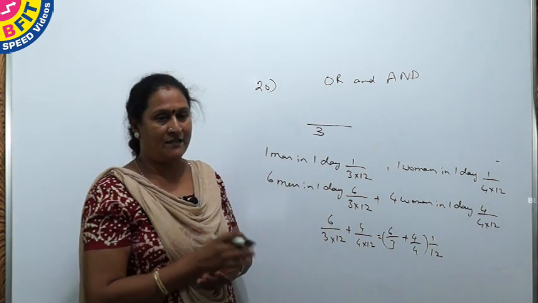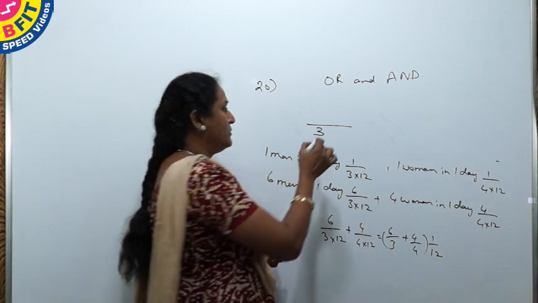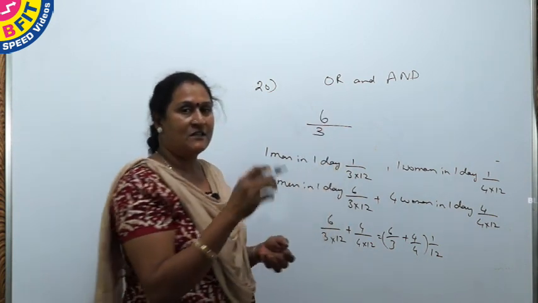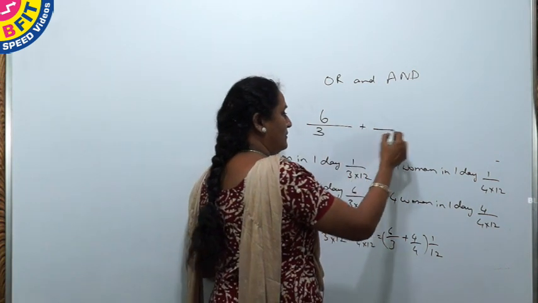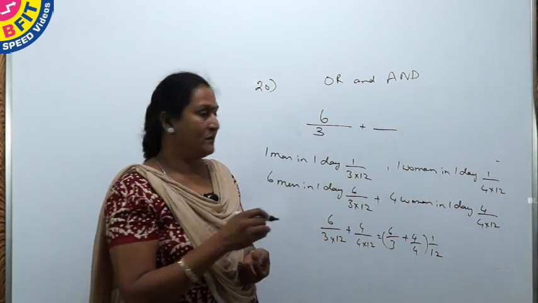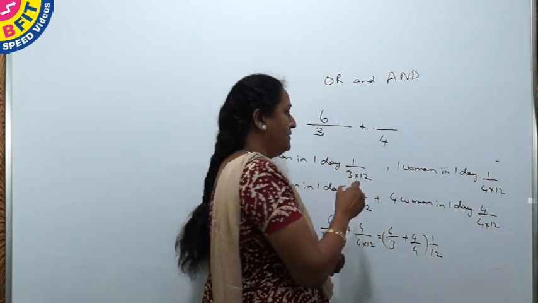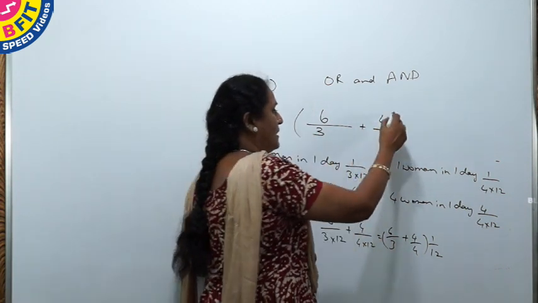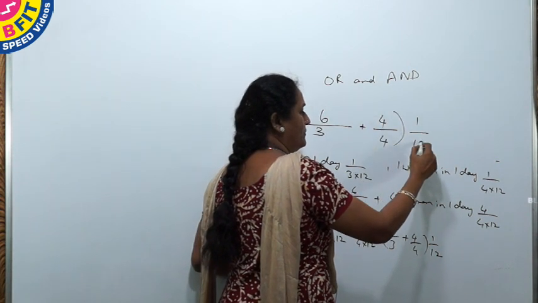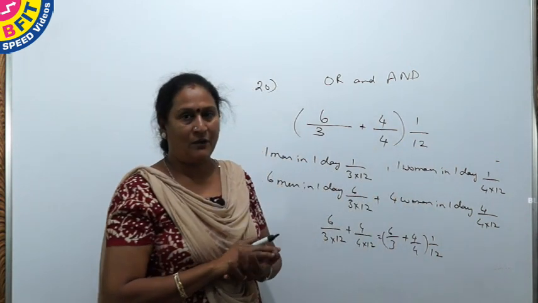So 3 men's data is given, and whatever is asked, you write in the numerator. 6 men's work is asked, and for women, 4 women's work is given in the data, and you are asked to find for 4 women, and the number of days is 12. So in 1 day they can do 1 by 12th of the work.